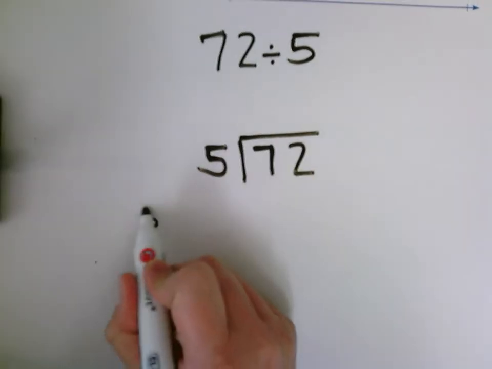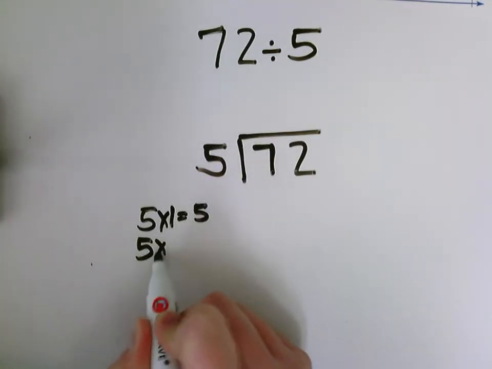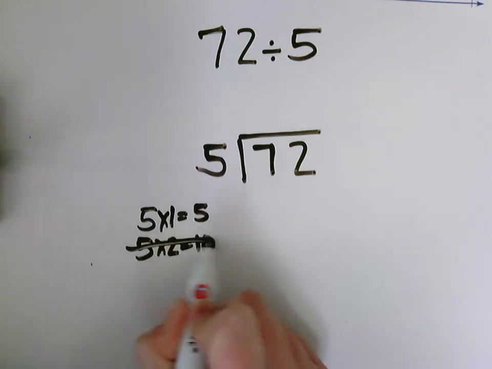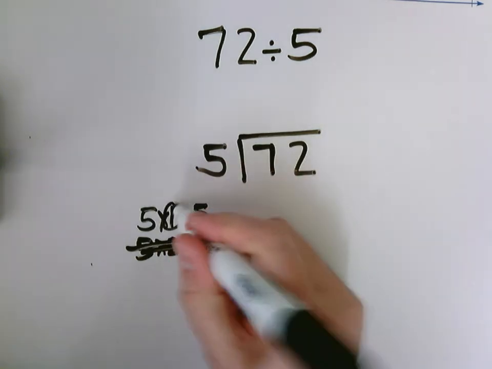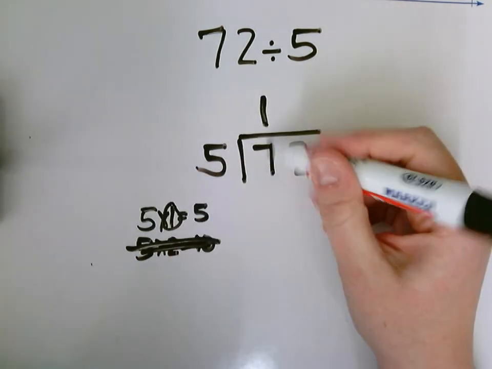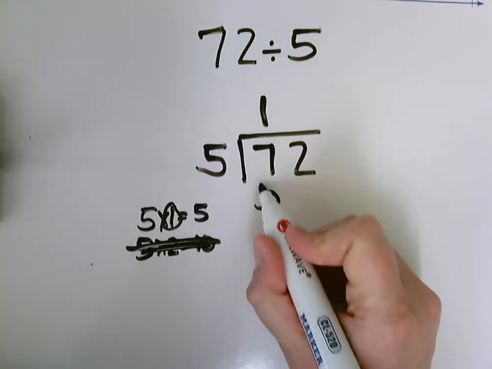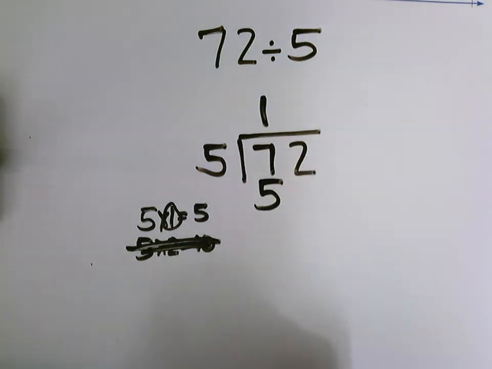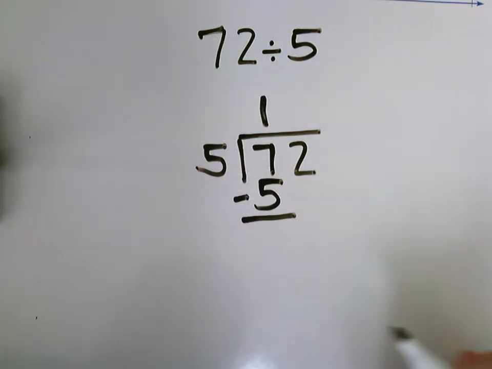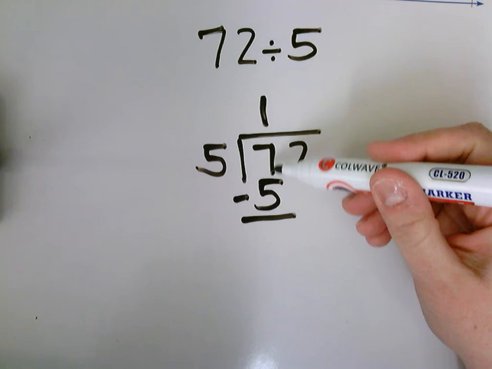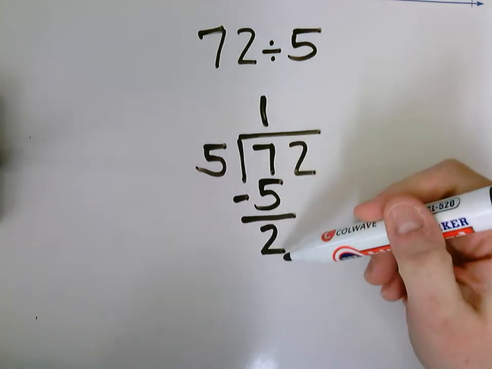Well, I know that 5 times 1 equals 5. 5 times 2 equals 10. 10 is too many. I don't have 10 things. I only have 7. So I'm going to use that 1. 7 divided by 5 is 1, because 1 times 5 is 5. So go ahead and make sure that gets written on your page. I'm going to subtract to see how many we have left. 7 minus 5 is 2. That's 2 tens left over.